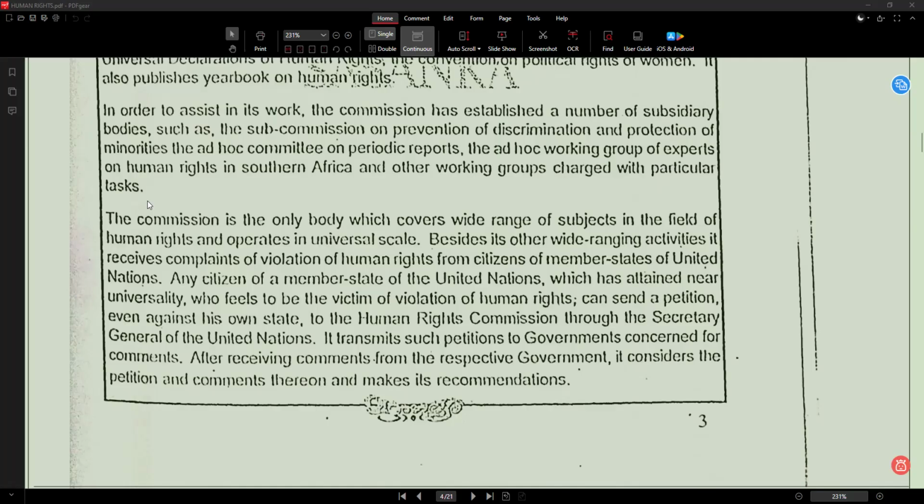Assisting means helping, established means created, subsidiary bodies means supporting groups. So what is that meaning? To help its work, the Commission created smaller supporting groups. So subcommittees working under the main commission.